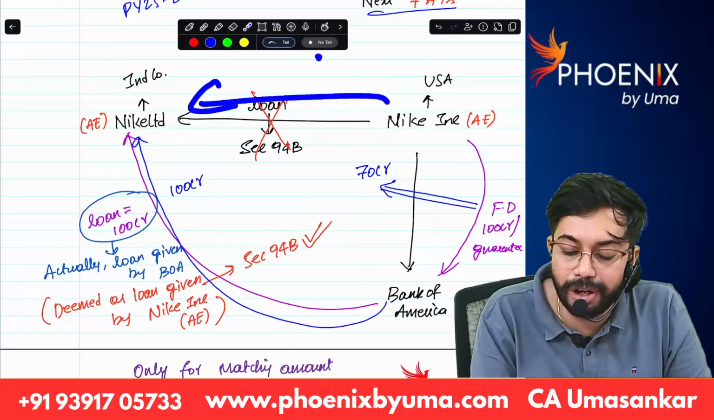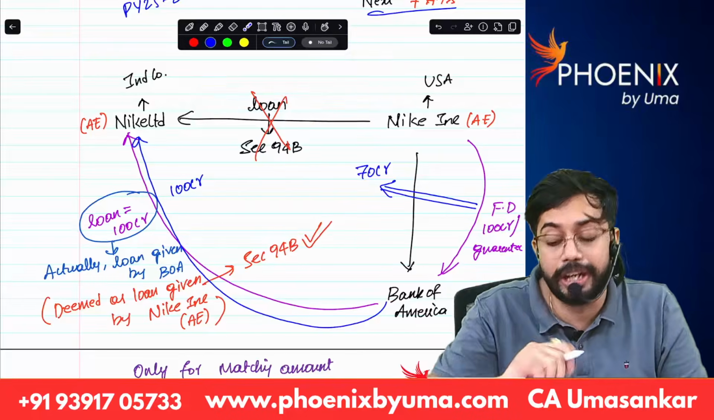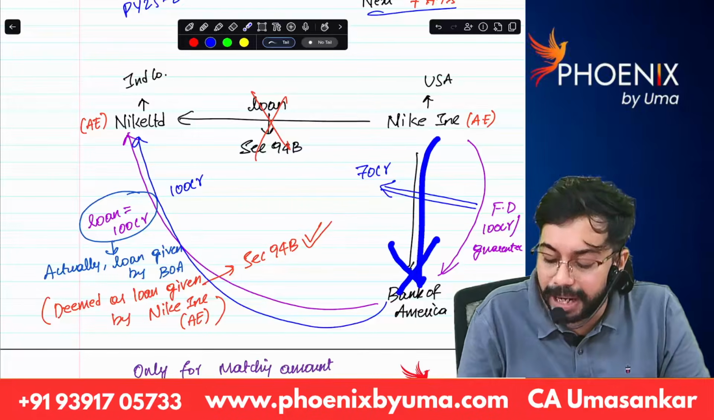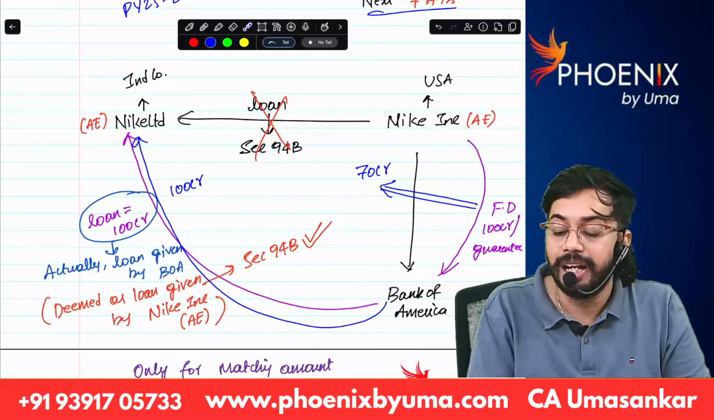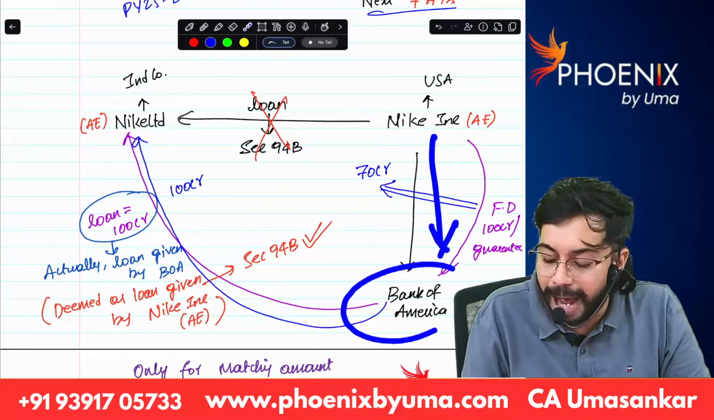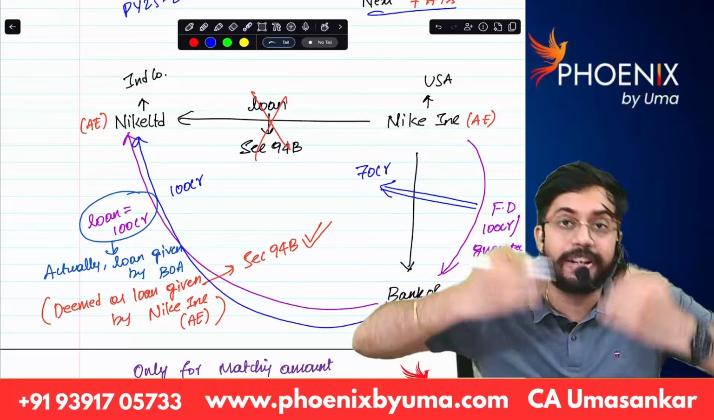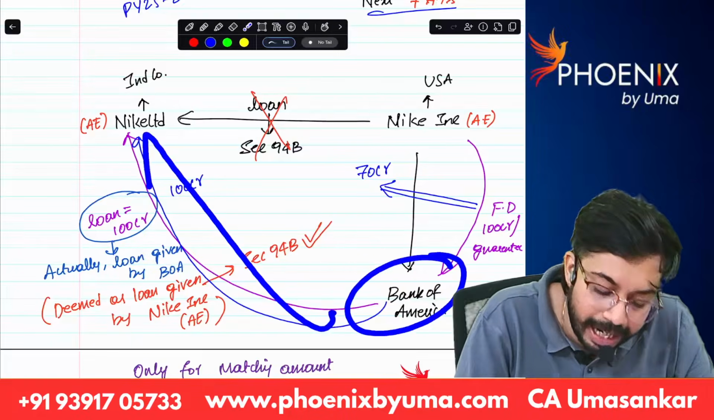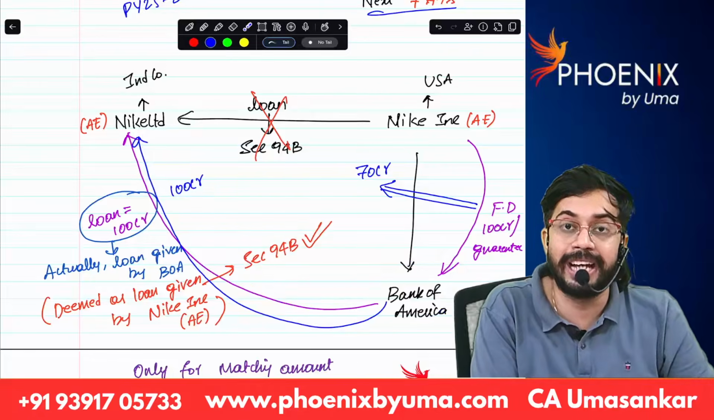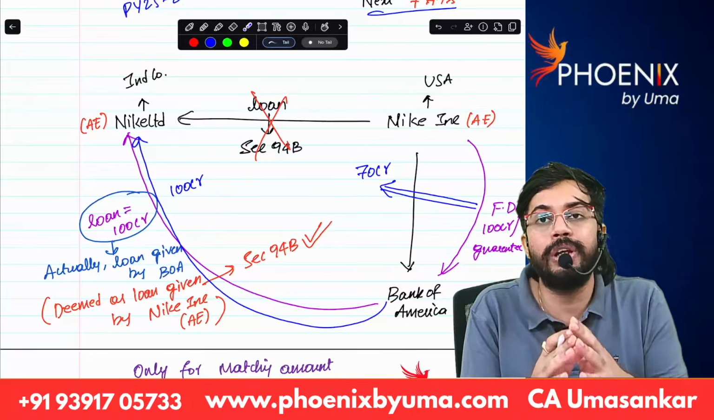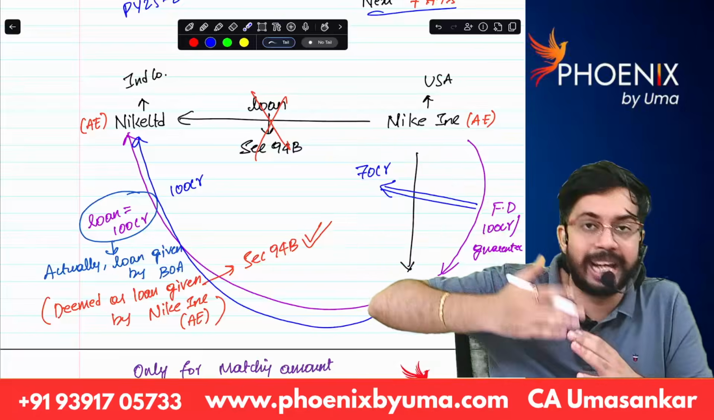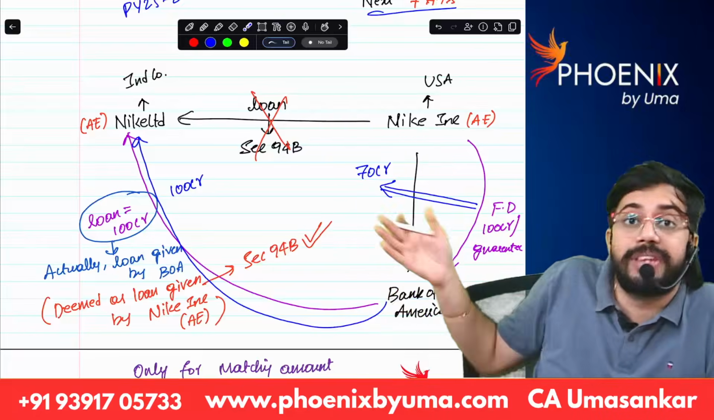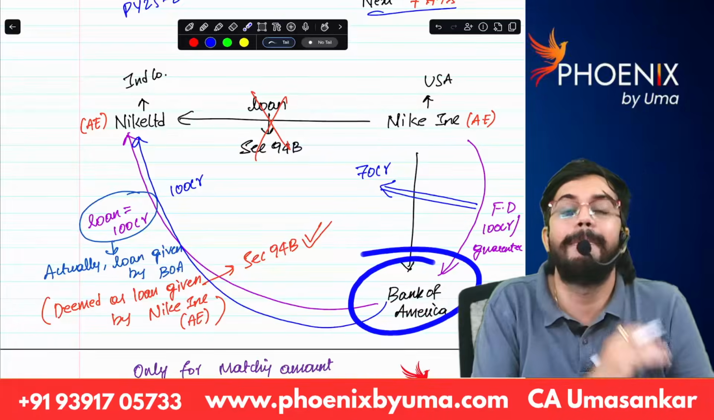It did not give the loan directly. What it is doing is, Nike INC deposited money with Bank of America. Nike INC gave a guarantee to Bank of America. Based on that fixed deposit or that guarantee, Bank of America is giving a loan to Nike Limited. That means not only a loan directly taken from Nike INC, but a loan taken from a third party, who is the third party? Bank of America.